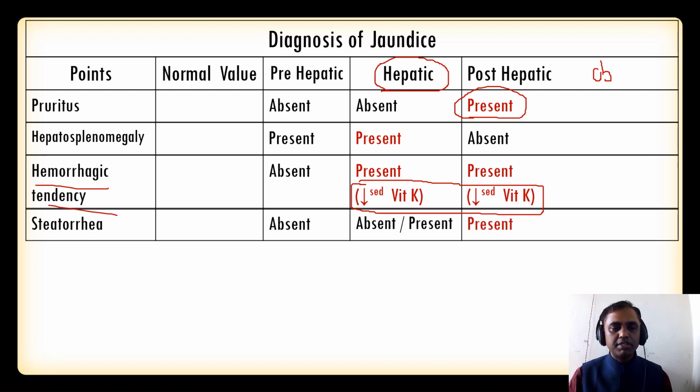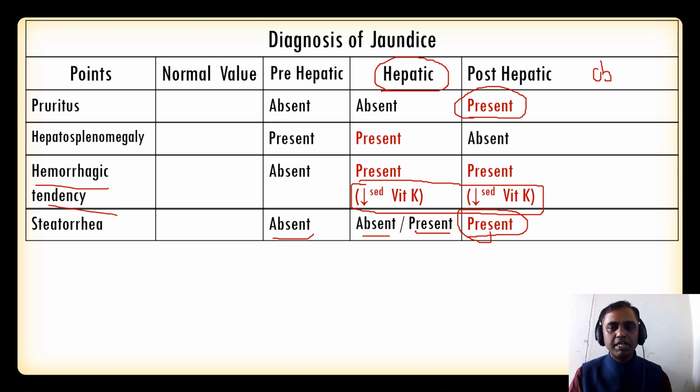And steatorrhea. Steatorrhea means there is fat present in the stool. It is absent in prehepatic, it may or may not be present in hepatic, and it is always present in post-hepatic jaundice.